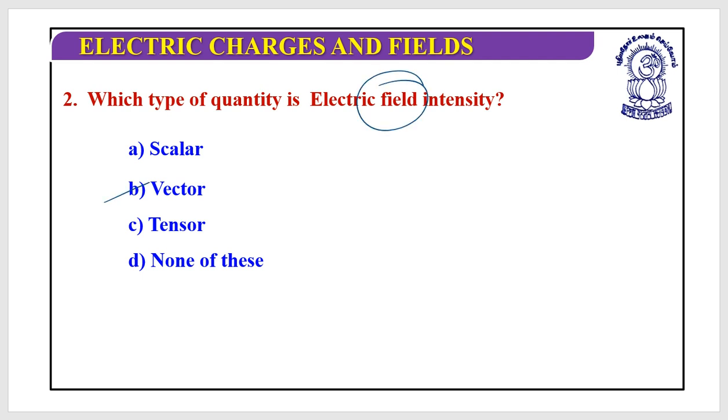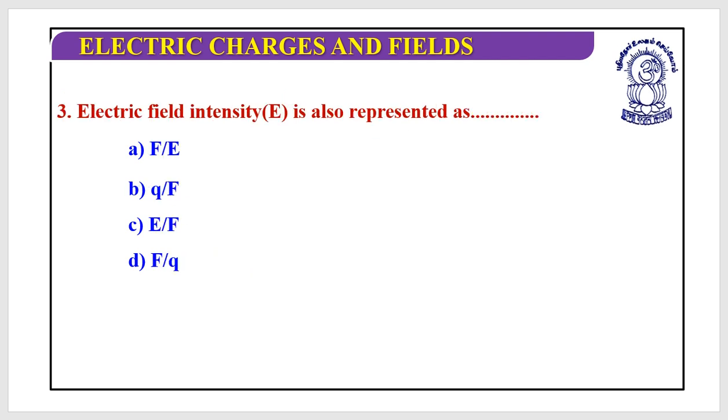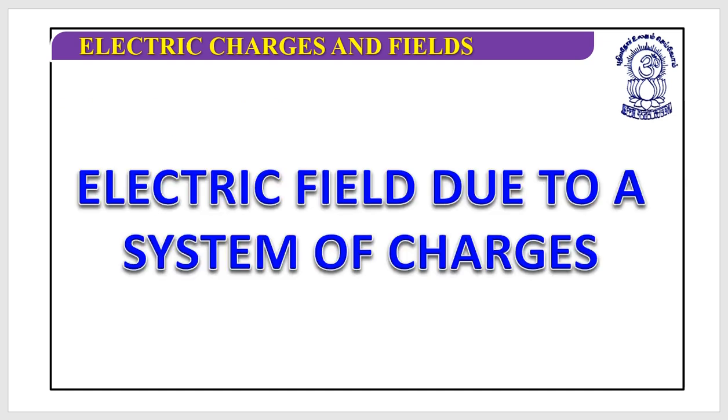All the fields are always a vector. Do remember this thing. Next, electric field intensity is also represented as, okay, what is the formula of electric field? It's F by Q. Yes, it's F by Q, so it can be represented as F by Q. Yes, let's move to the next.